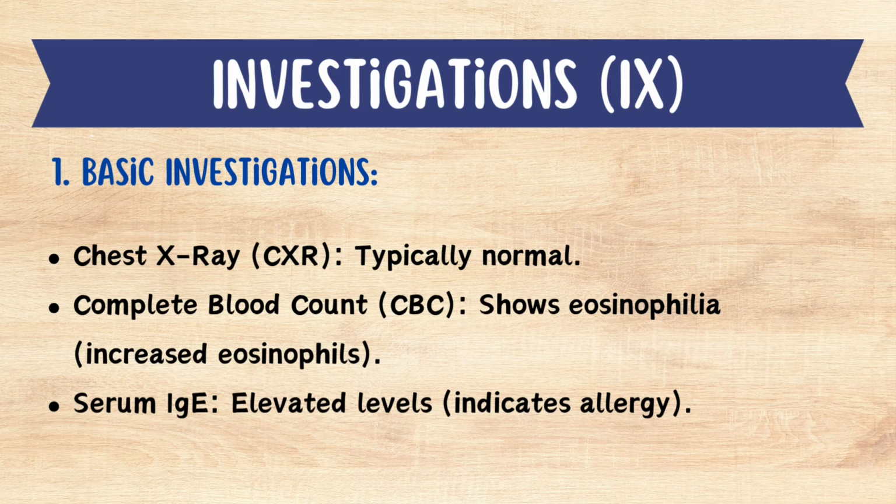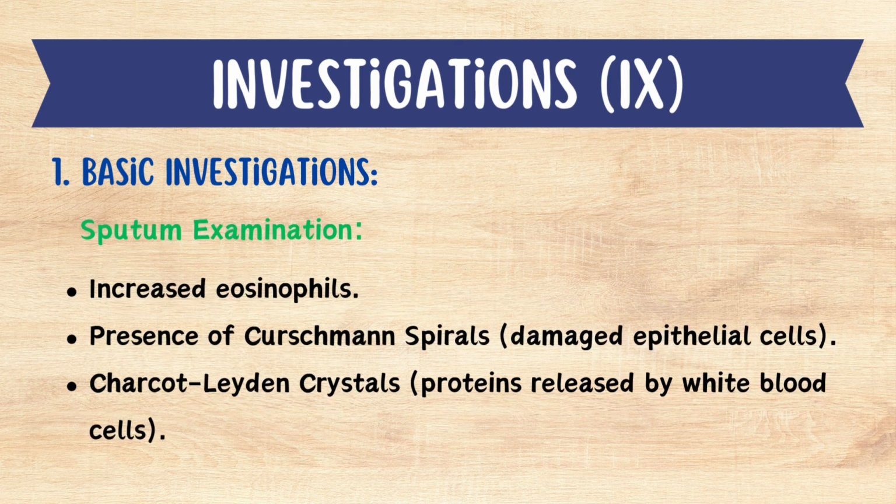Complete blood count or CBC shows eosinophilia. There will be increased eosinophils. Serum IgE levels will be elevated, which indicates allergy. Sputum examination shows increased eosinophils, presence of Curschmann spirals, which are the damaged epithelial cells, and you will see Charcot-Leyden crystals, which are the proteins released by white blood cells.